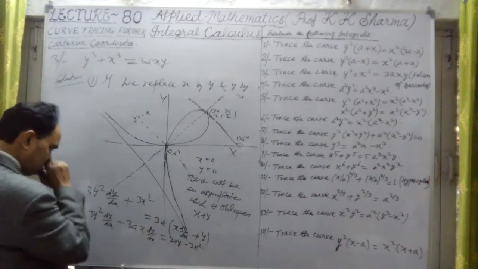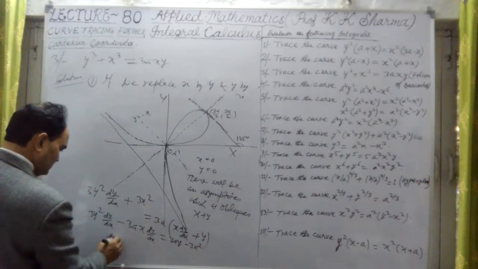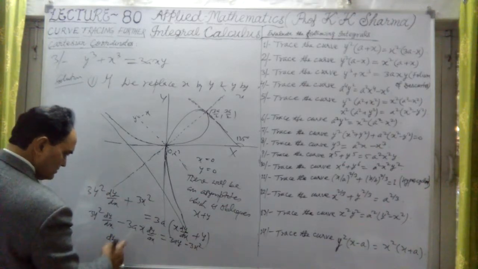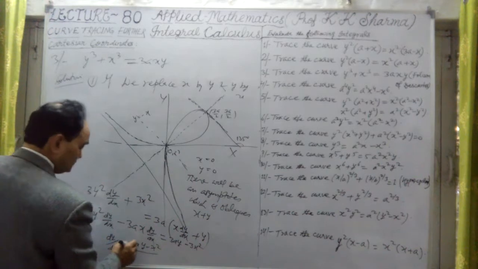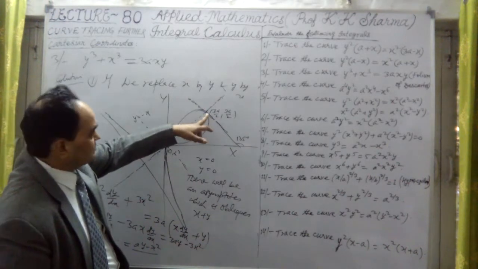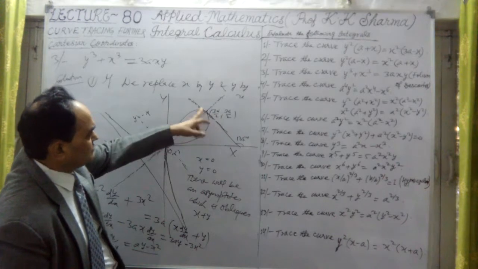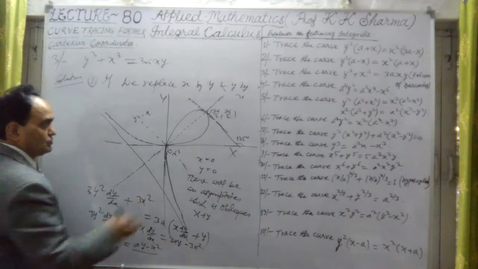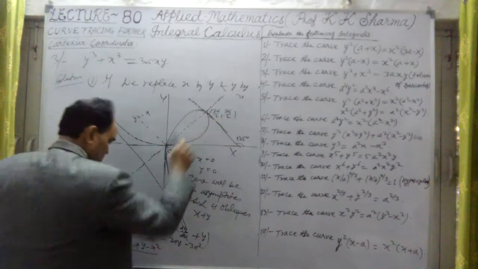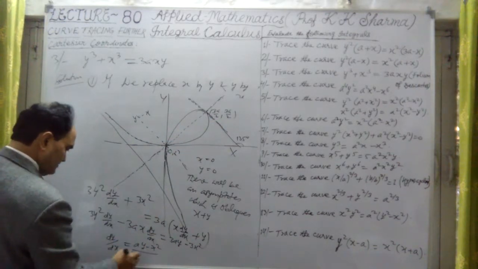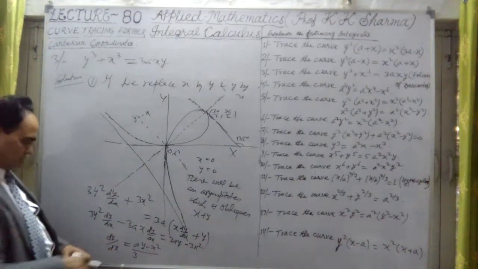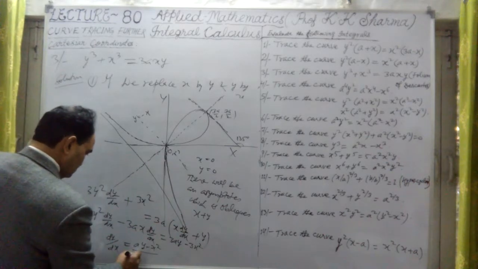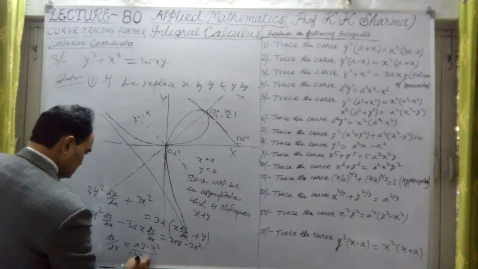Okay, so if I divide by 3a, so if I take d by dx common, d by dx will be equal to, 3a cancelled out, a by minus x square divided by y square, because 3 is cancelled out throughout. We have to find the value for the tangent at this point. What is the slope of this tangent at this point? d by dx at this point equals (ay minus x square) divided by (y square minus ax).